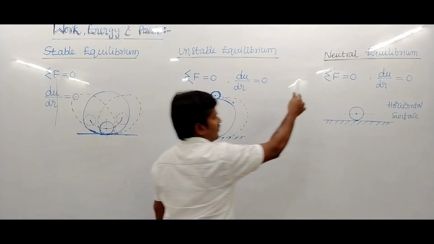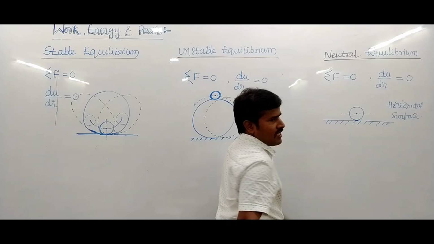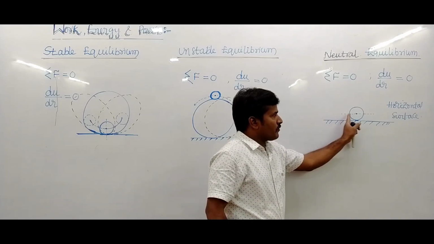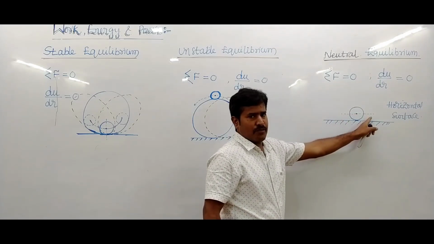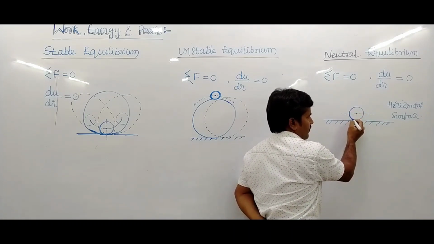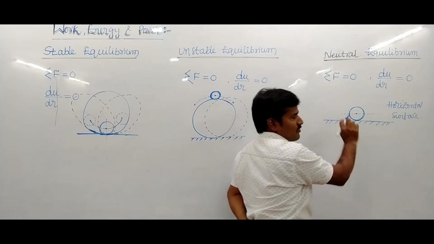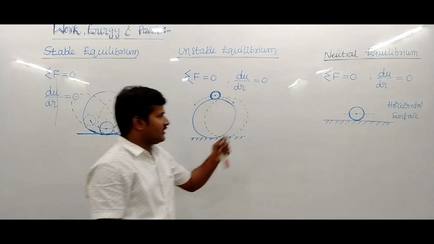So this is neutral equilibrium. Suppose it is moving horizontally, with no change in the center of gravity position. So this is always a stable condition, that means it does not get displaced.